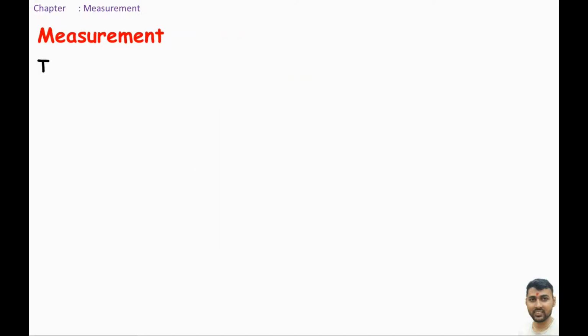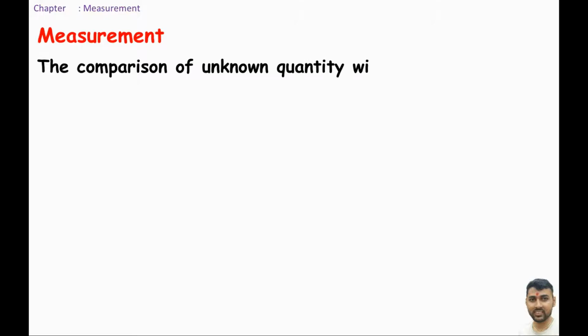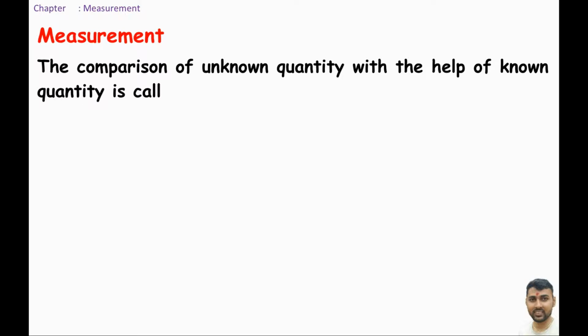Now I am going to teach what you mean by measurement. The comparison of an unknown quantity with the help of a known, standard quantity is called measurement.